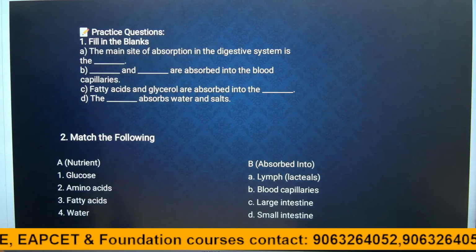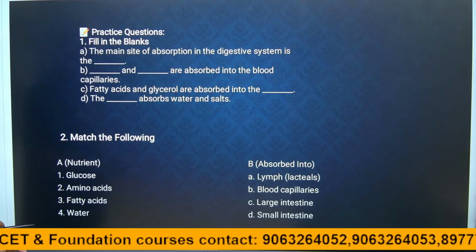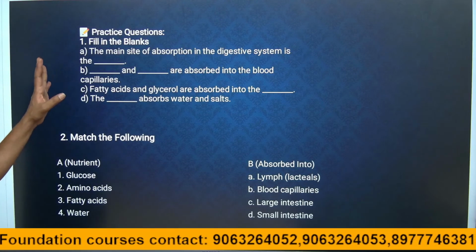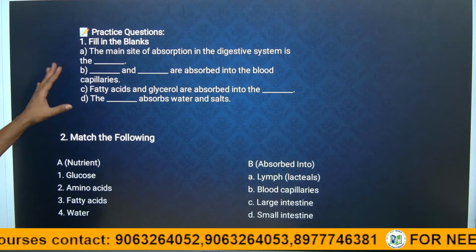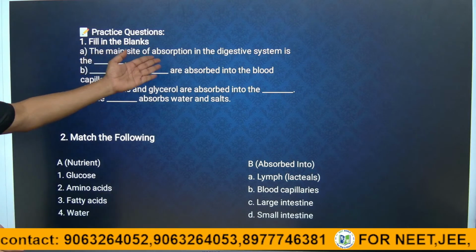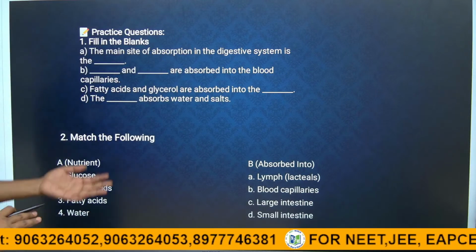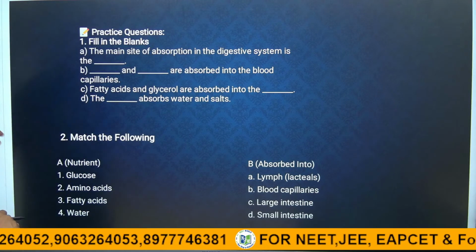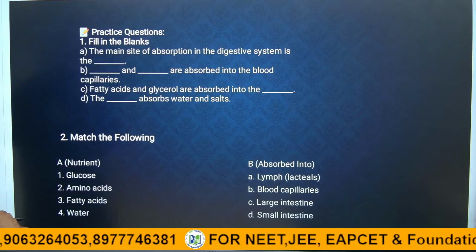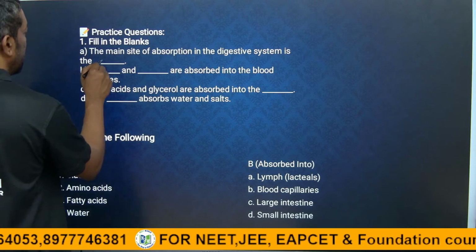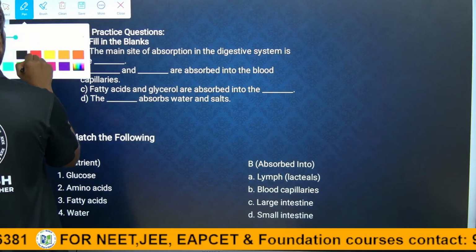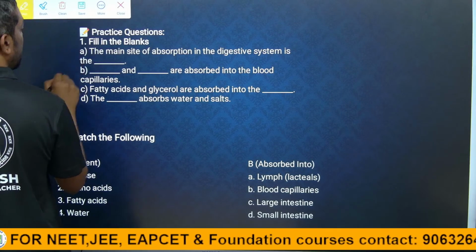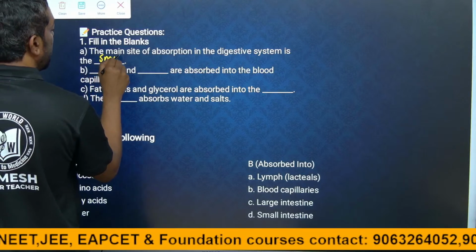Next, practice questions, guys. This is important; this is the end of the chapter. Chapter is over. This is the main site of absorption in the digestive system. The main site is the small intestine, the ileum part. The main part is the small intestine, guys.